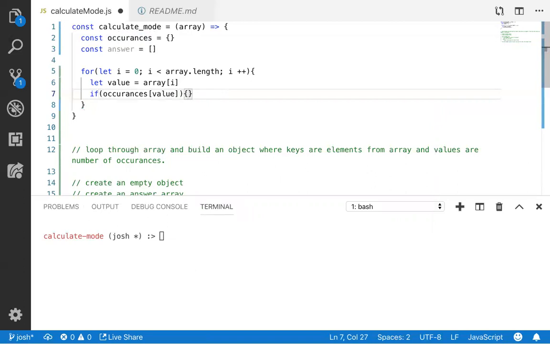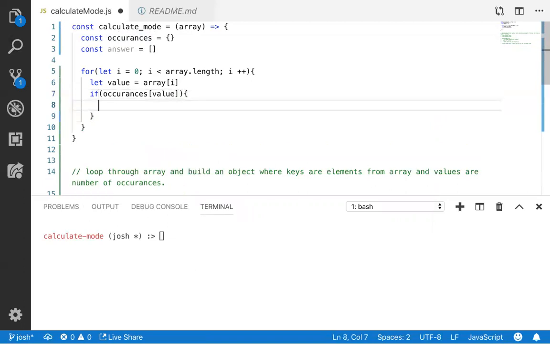Pretty sure we can just do this, right? If you look for something that doesn't exist, it comes back undefined, which is falsy. So essentially, if there is a value here, it will return truthy, which means it'll run my if statement. If there's no value here, it'll return undefined, which is considered falsy, which will skip my if statement. Does that make sense? Please ask the question if it doesn't.